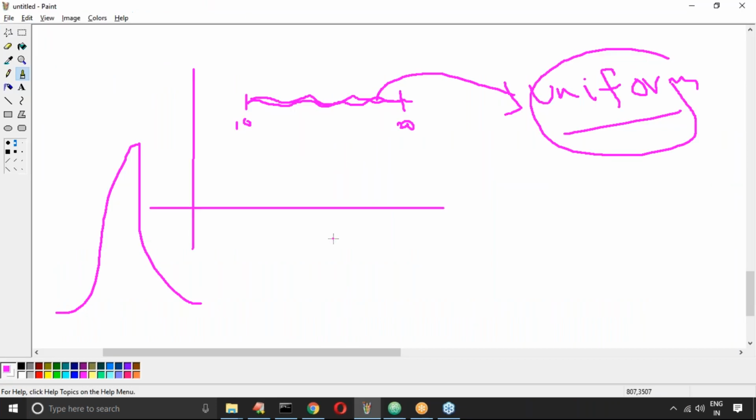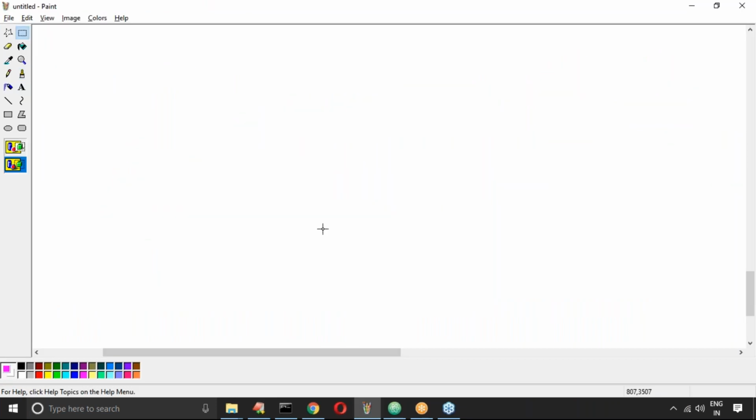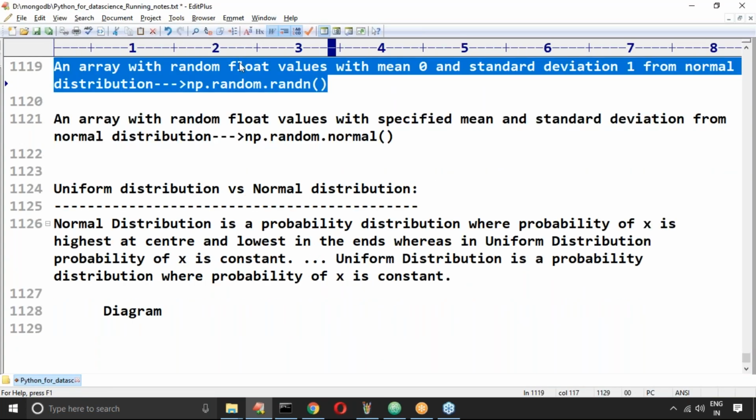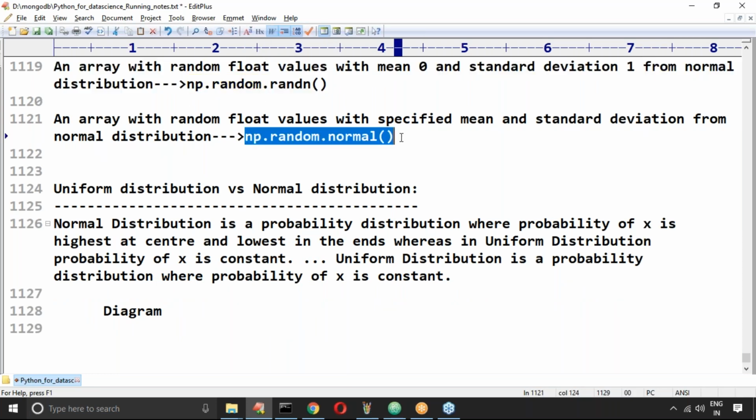Sir, can you please observe the diagram, how the normal distribution will be there by default? Have you remembered, right? Assume that this is the mean value. Now, this type of thing is by default considered as normal distribution, right? If we want an array with random float values with the specified mean and standard deviation from a normal distribution, then we have to go for np.random.normal, with the examples I clearly covered in the last.